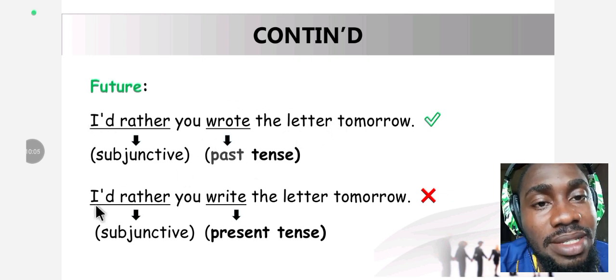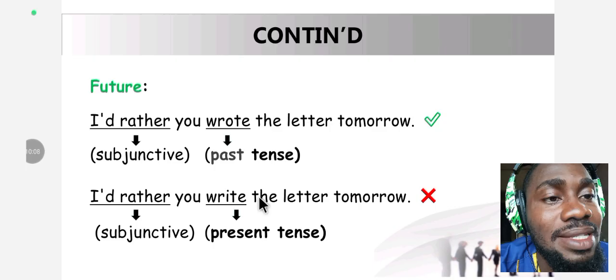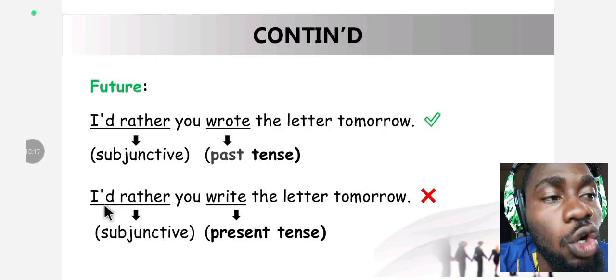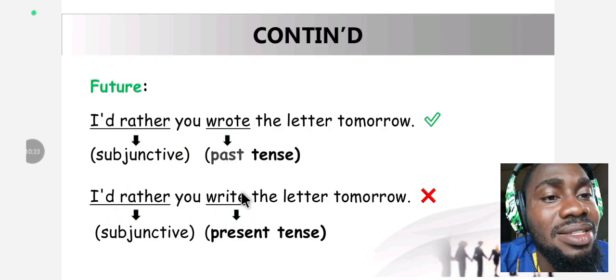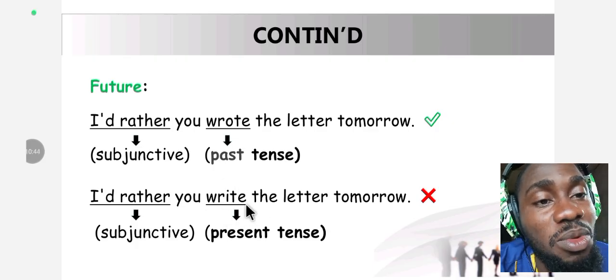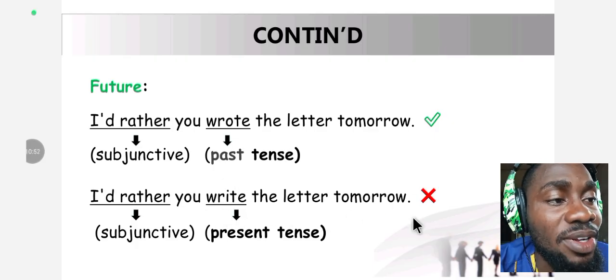Let's look at the next example we have here. "I would rather you write the letter tomorrow," which is wrong. Why is it wrong? We have a subjunctive here, "I would rather," a future subjunctive form. So you "write." "Write" here is a present tense verb form. The law states that future subjunctive should go with past tense form of verb. And "write" is a present tense form of verb, making this statement wrong. Let's move over to the next.